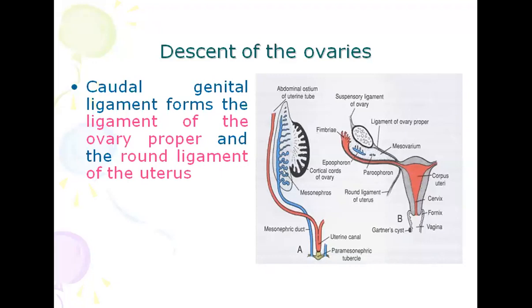It extends from the angle of the uterus, the junction of the body and uterine tube. From here, it passes through the deep inguinal ring, then the inguinal canal, then the superficial inguinal ring, and then attaches to the labia majora.